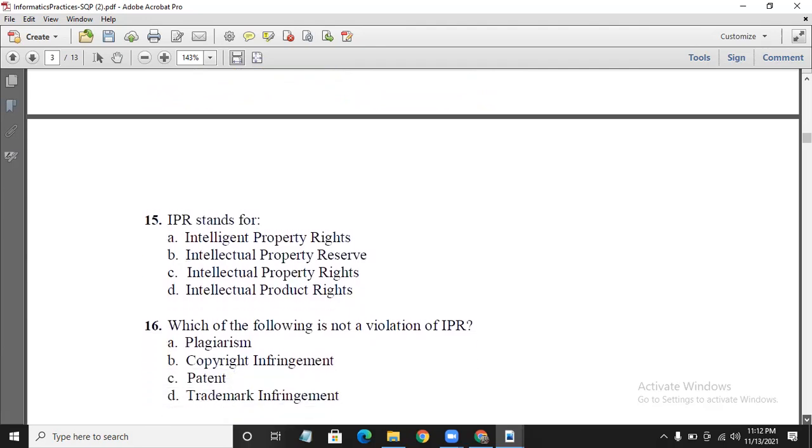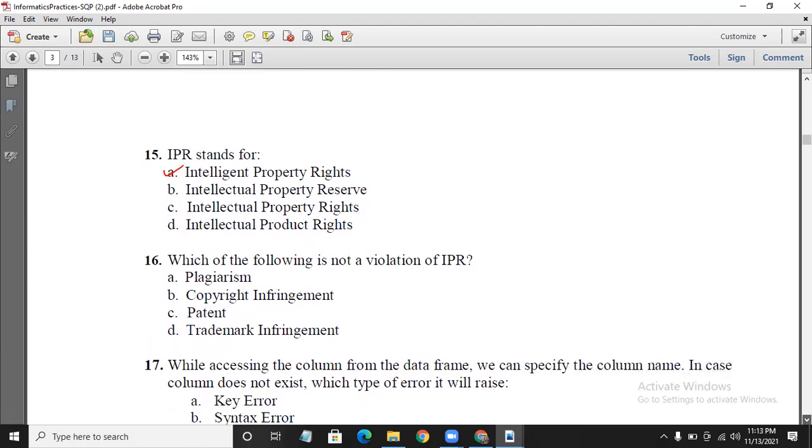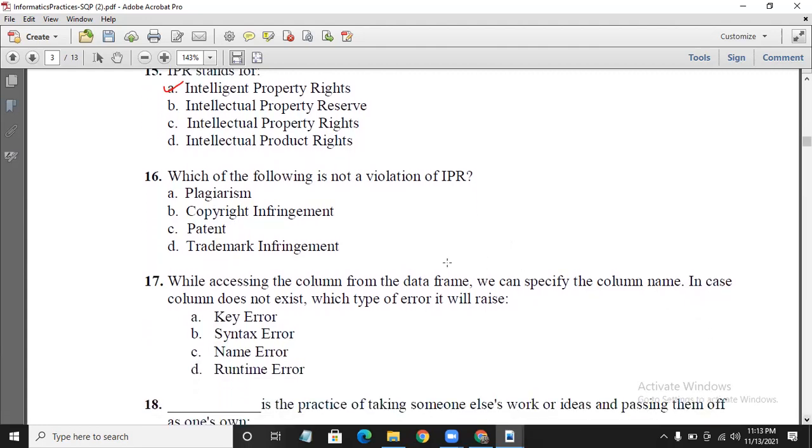What is IPR? IPR stands for intellectual property rights, and under IPR what all things are covered? Copyright, trademark and patent. Which of the following is not a violation of IPR? Plagiarism is a violation. Plagiarism means copying directly from the internet, and it's a violation of IPR. Copyright infringement, the term infringement itself means you are violating the copyright. Trademark infringement is also violating the trademark. Patent is for protecting the IPR, so that's not a violation of IPR.